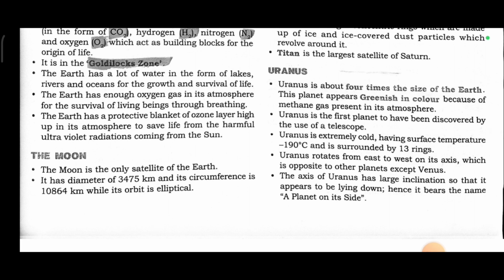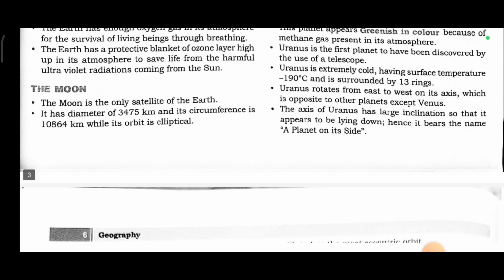Uranus. Uranus is about 4 times the size of the Earth, and this planet appears greenish in color because of the methane gas present in its atmosphere. Uranus is the first planet to have been discovered by the use of a telescope. Uranus is extremely cold, having a surface temperature of minus 190 degrees Celsius, and is surrounded by 13 rings.